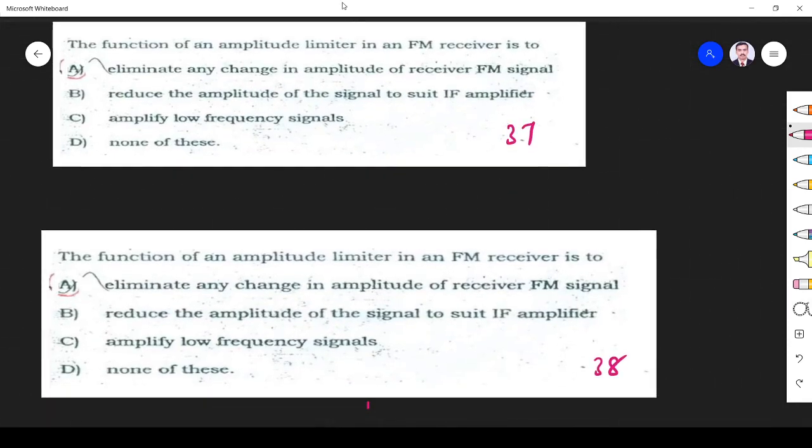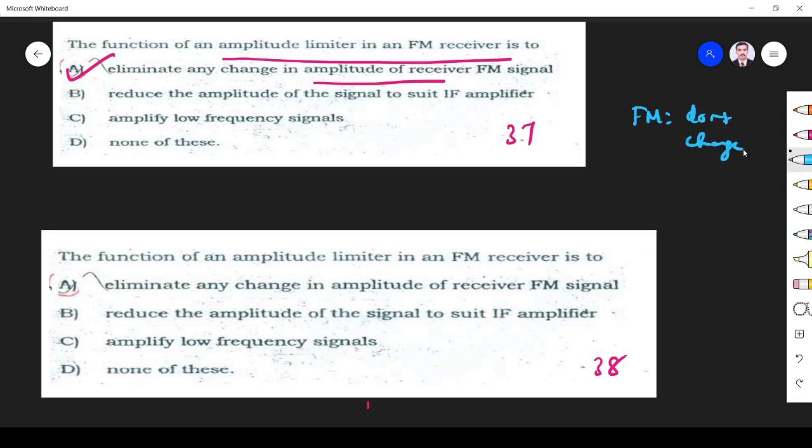Next, the function of an amplitude limiter in an FM receiver: the amplitude limiter limits any change in the amplitude of the FM signal, because we know in FM the amplitude is constant. We don't change amplitude in FM. Whatever the amplitude, that must be kept. Only frequency is changed with respect to the carrier, right? So the amplitude should not be changed. Eliminate any change in the amplitude of the FM signal at the receiver.